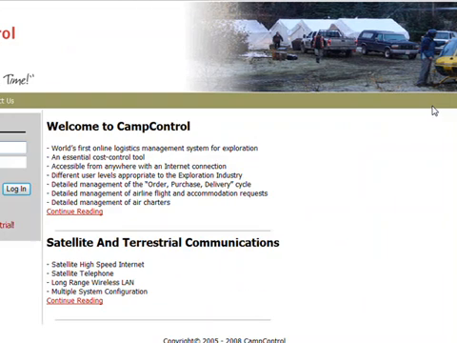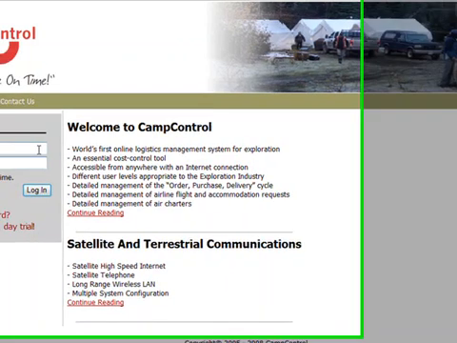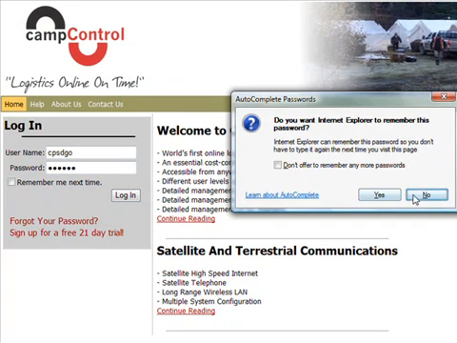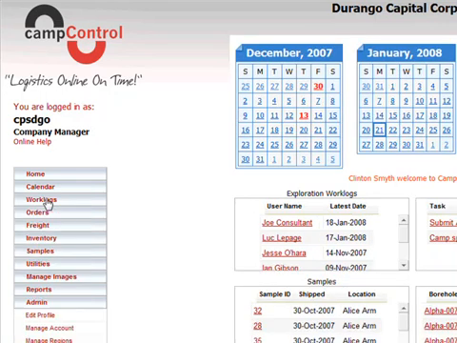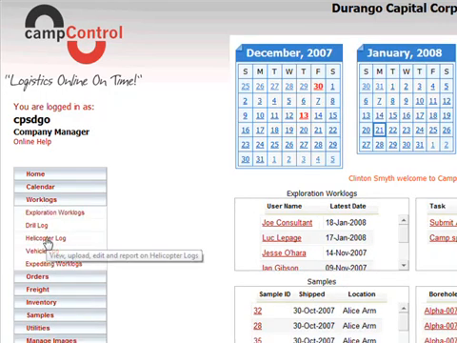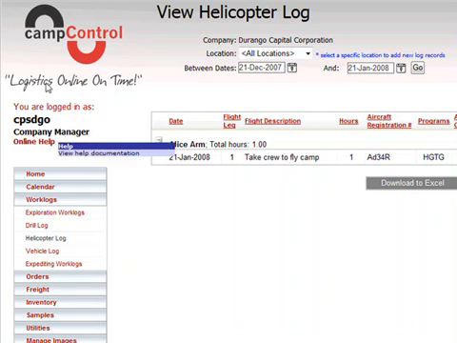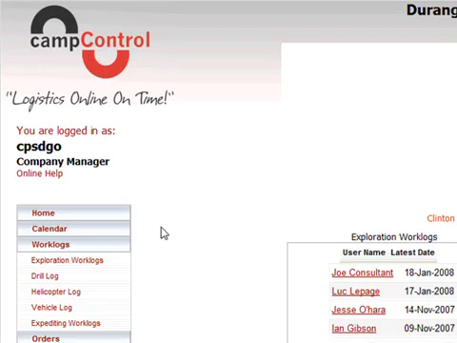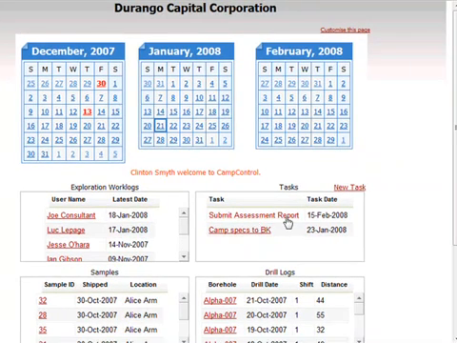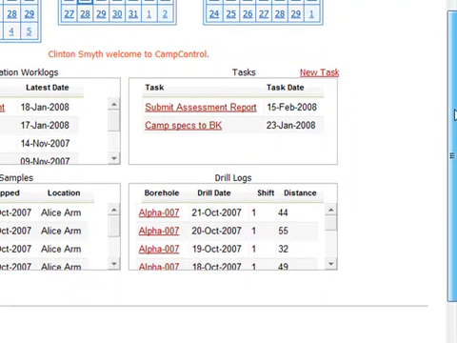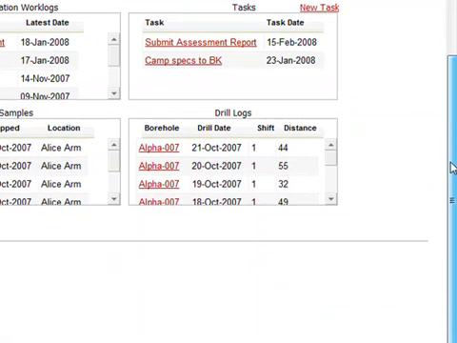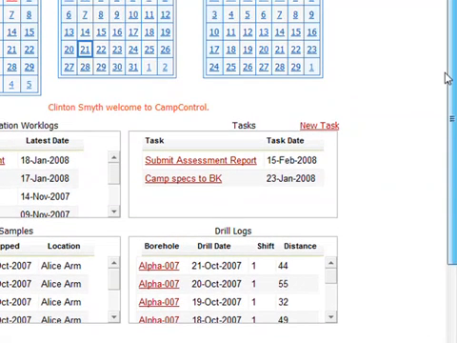A few minutes later the exploration manager logs on, wants to see what's been going on. He opens his work log menu, clicks on helicopter log. Oh, what I should have shown on the previous page is that because I, as the exploration manager, am running helicopters, I can easily configure my home page to show helicopter logs.